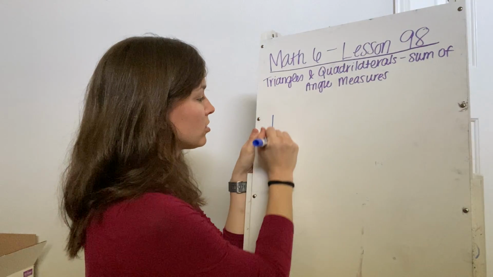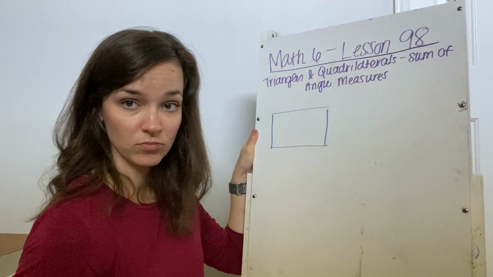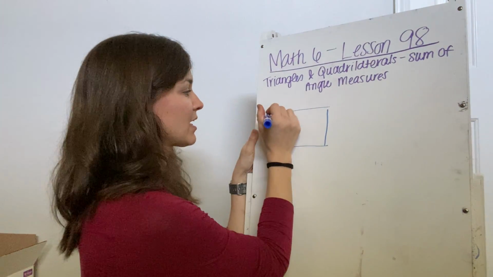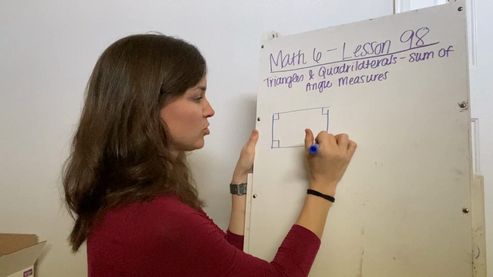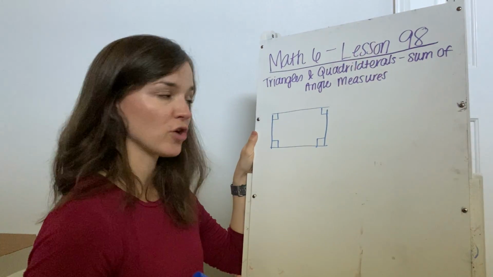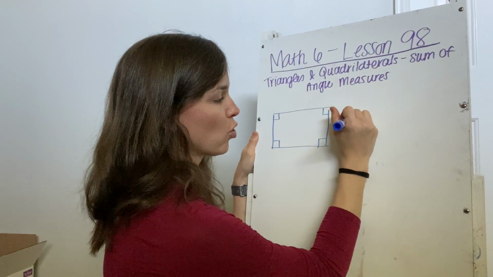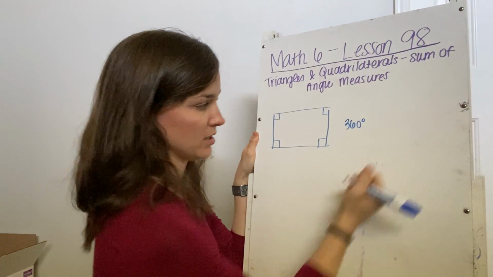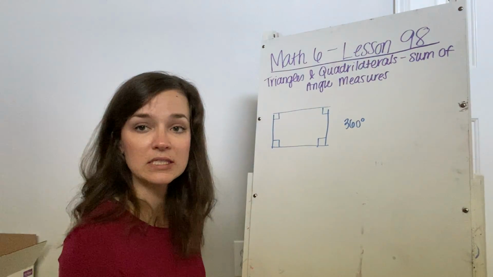So you have learned that when you have a rectangle, okay, we know that a rectangle has 4 right angles. Each right angle is 90 degrees. So that means if I've got 4 90-degree angles, that is a total of 360 degrees. So the interior angles here have a sum of 360 degrees.